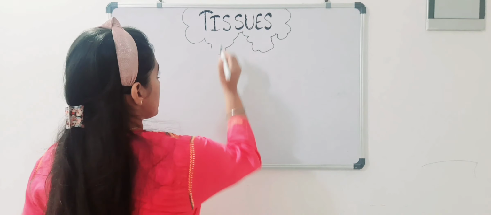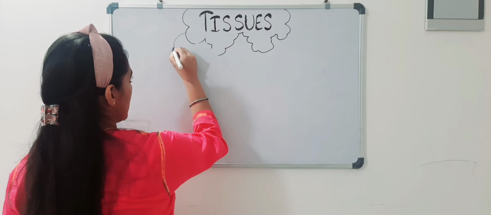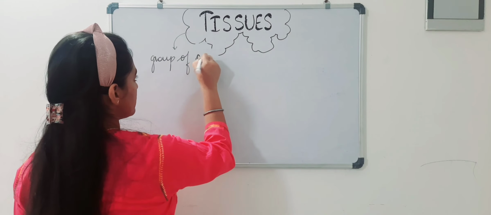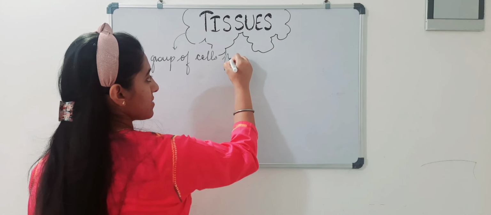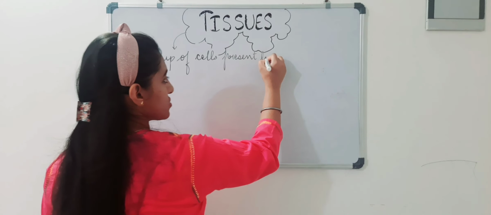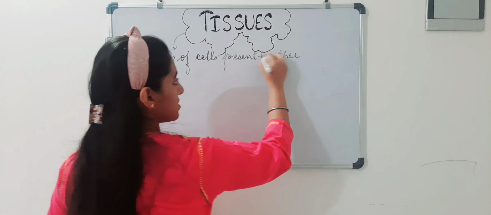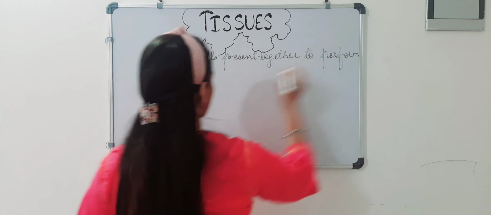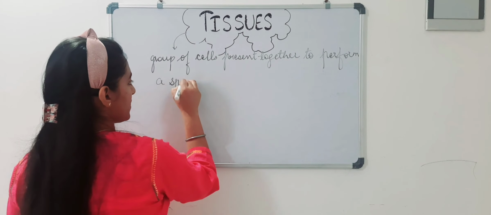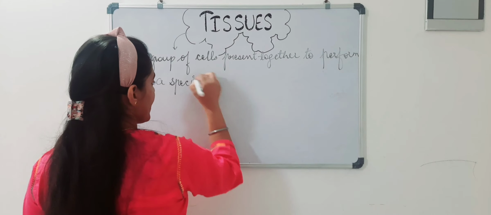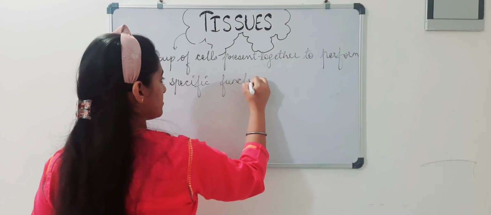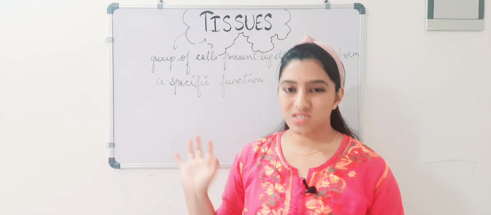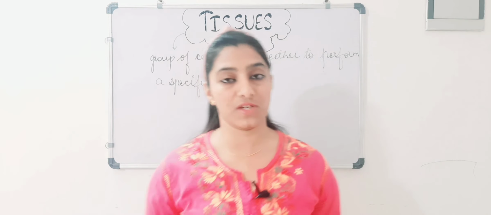Tissues, as I told, are a group of cells which are present together to perform a specific function. So this is somewhat a complete definition of tissues.